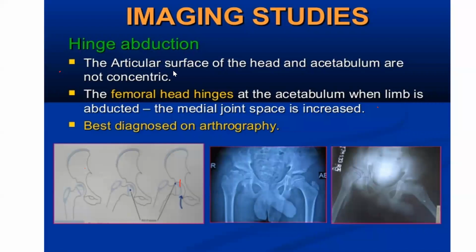Now for hinge abduction, you just remember only one thing, which I kept for you: the medial joint space is increased. You don't need to study all this, just read medial joint space increase. I'll show you this space. Because of the lateral subluxation and abduction, this medial joint space increases. This is the classical medial joint space increase. Laterally it is okay, but medially you have a large space, so the medial joint space is increased.